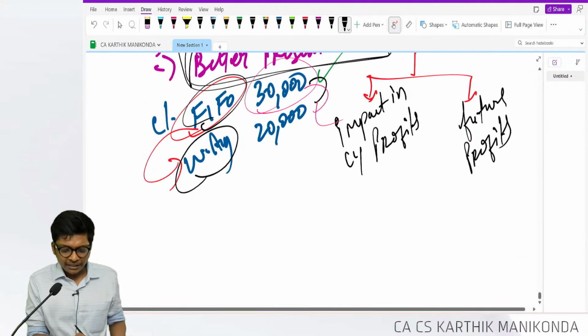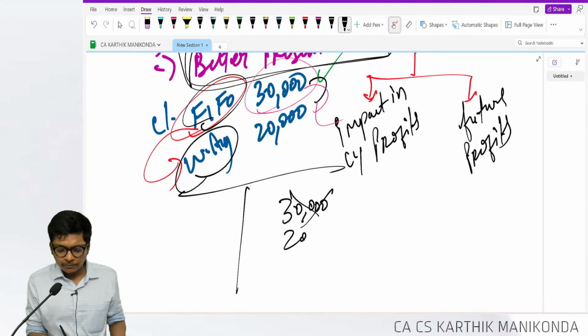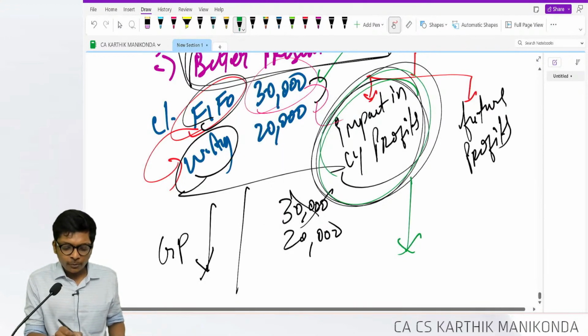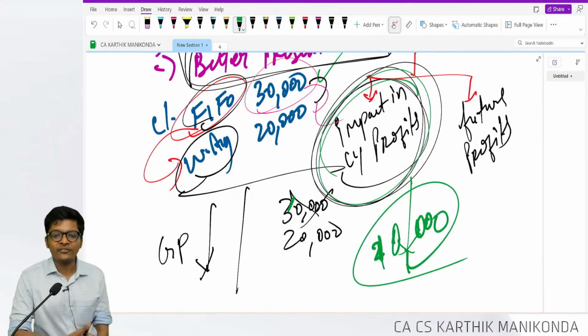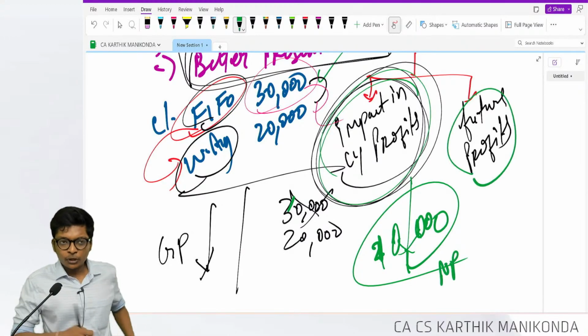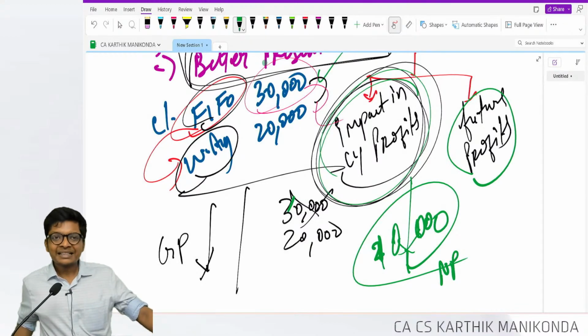Closing stock, come on guys, which was 30,000 will now become 20,000. So gross profit will reduce. So you have to say impact in current year profits is a reduction. Reduction of how much, guys? 10,000. Impact in current year profit is a reduction of 10,000 in my net profit. Future year, if you can compute future year impact, put that also over here. Are you following, guys? Clear?